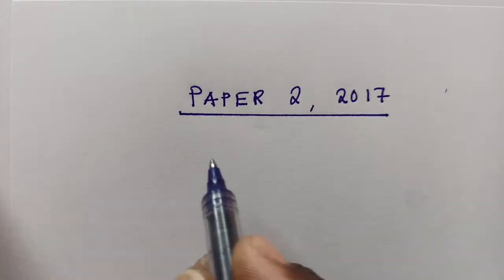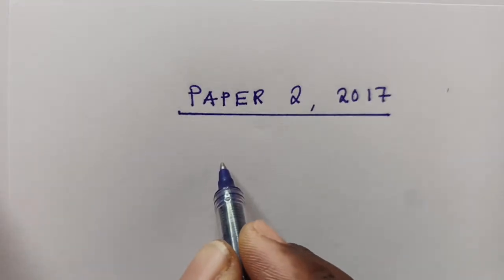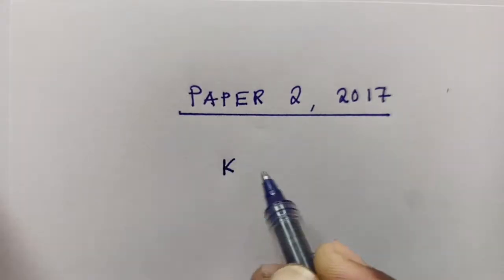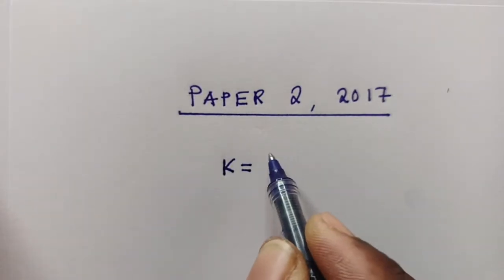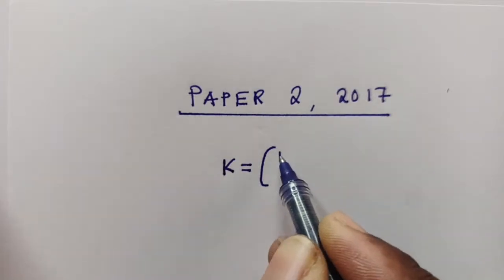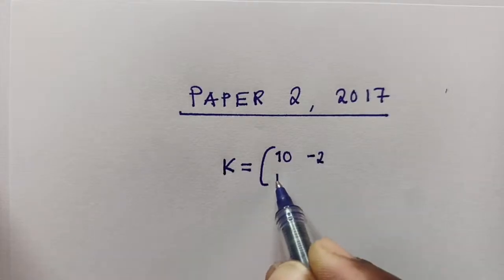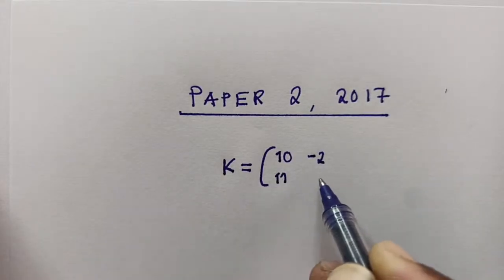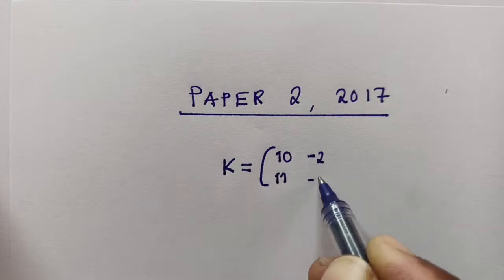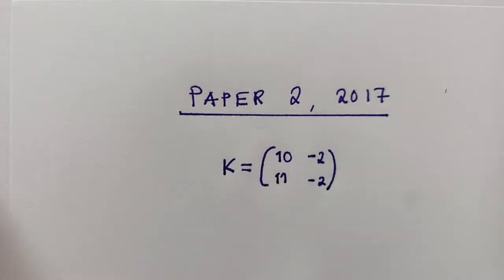Okay, so let's start. The first question here, under paper 2, is to do with matrices. The matrix which was given was like this. They said K, I hope you're able to see, is equal to 10, -2, 11, and -2 down right here. This question was very simple.